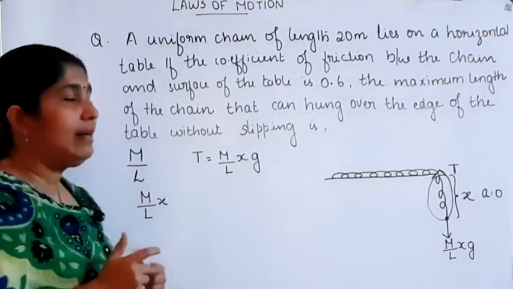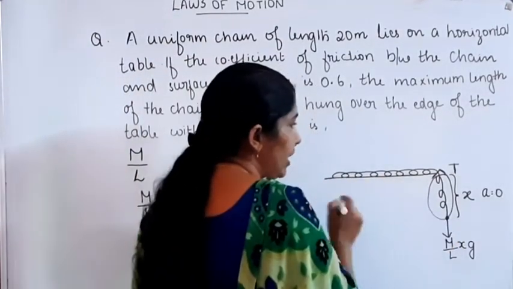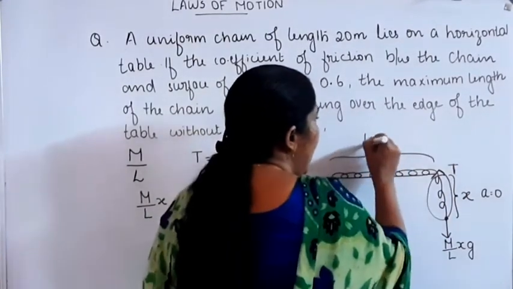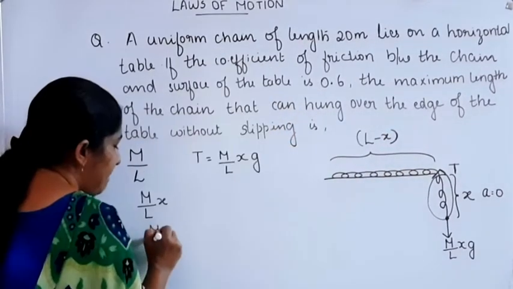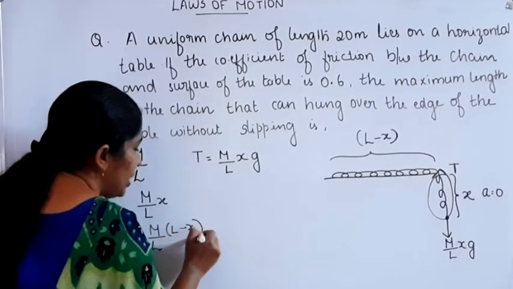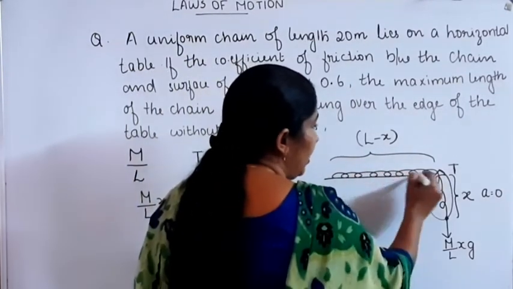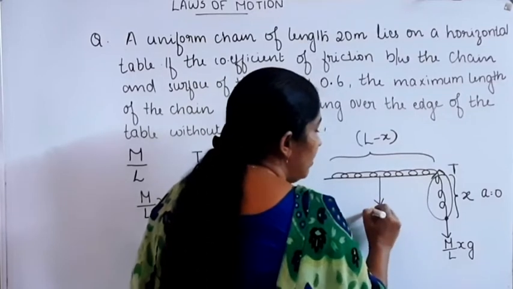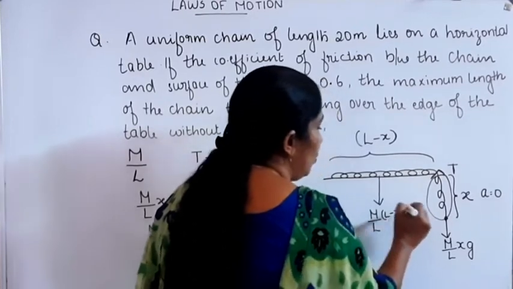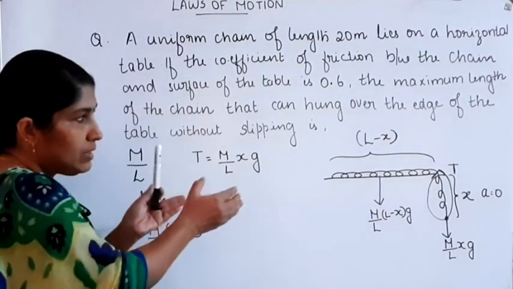What about the remaining length? L is the total length of the chain and X is the length of the hanging portion, so the remaining length is L minus X. Then M by L into L minus X is the mass of the remaining portion. Its weight, acting downward, is M by L into L minus X into G. This is the weight of the portion which remains on the table.